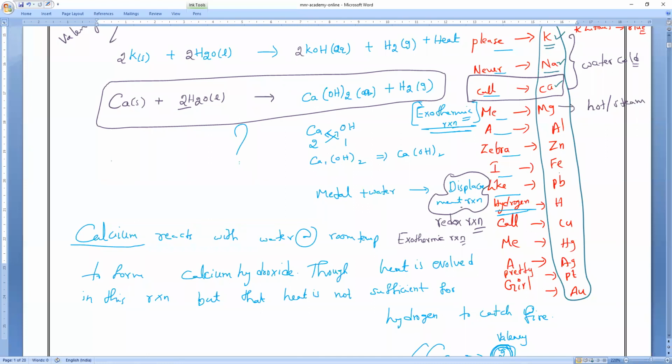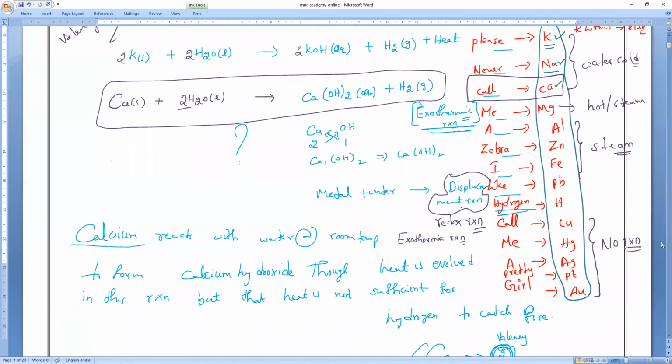Next, aluminum, zinc and iron, and of course lead also, will react only with steam. Then what about copper, mercury, silver and platinum? They will never react with water, hot water or cold water. No reaction.